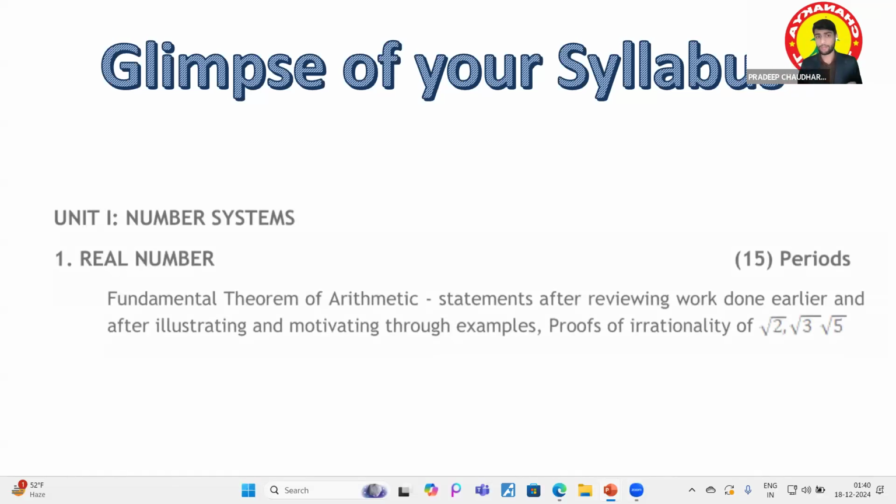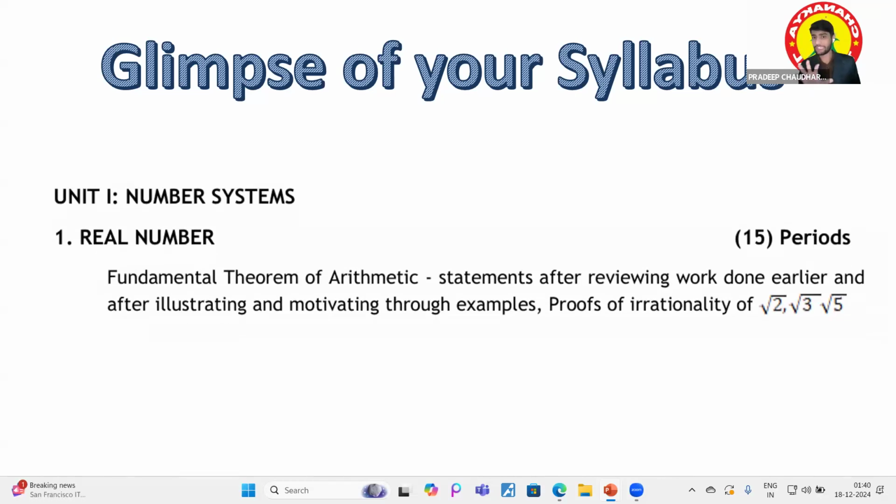So let's see the syllabus. The first topic is the fundamental theorem of arithmetic, statements after reviewing work done earlier and after illustrating and motivating through examples. And the second topic is the proofs of irrationality. But before moving to the topics, we should have the knowledge of what this chapter is all about, right? You know that questions may also be asked from other topics as well, right? So these are the two topics, and I guarantee you that after watching this video completely, you are able to score 6 marks, because this chapter will give you 6 marks in your examination. So fine, I hope it is clear to you, right? I think we should start.